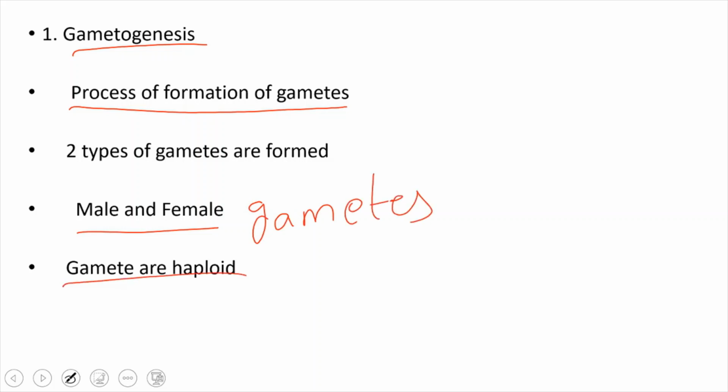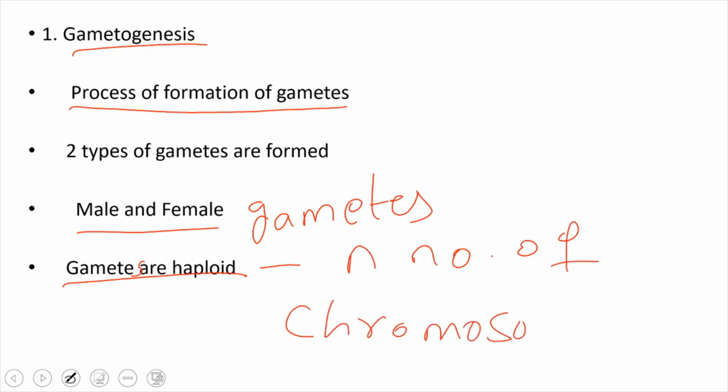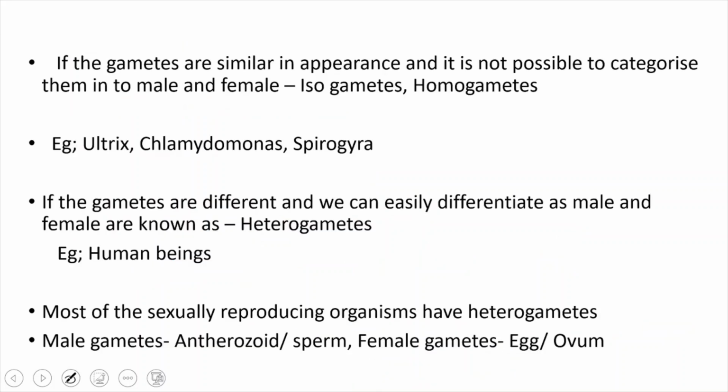Gametes are haploid in nature, that is, only n number of chromosomes are present. So let's discuss the gametes.